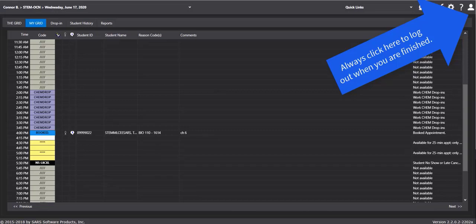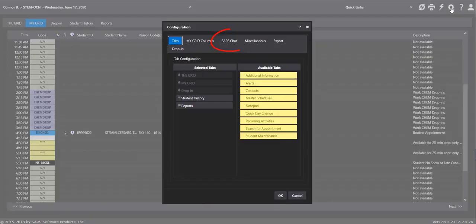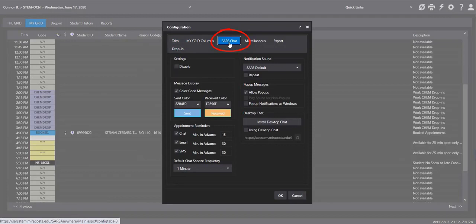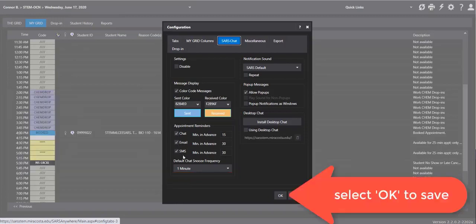While you should regularly check SARS Anywhere, you can also set up alerts so that you can be notified if you do have appointments. On this cogwheel over here to the right-hand corner, you can click there and go to the SARS chat menu. And these appointment reminder options down here give you the ability to set the number of minutes in advance that you would like to get a notification, whether you want it to appear as a chat, which means you would need to be logged into SARS and it would pop up on your SARS screen only, whether you want to receive an email to your work email account, or whether you want to receive a text message, or you can choose all three of those.